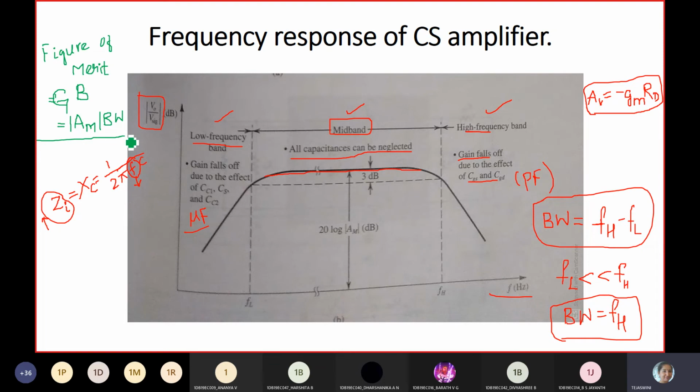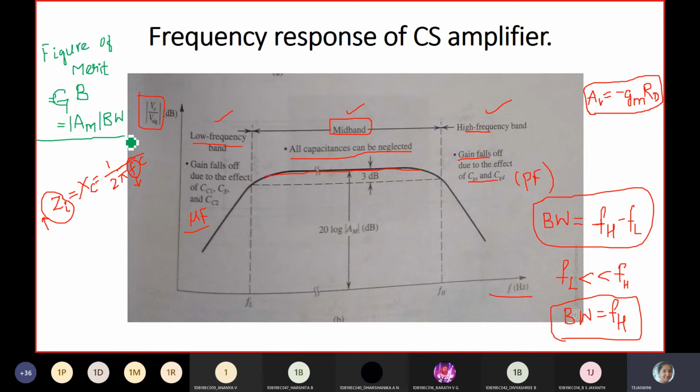Then we come to the figure of merit. This is very important in electronics. It gives you the specification regarding gain, bandwidth, noise, and linearity. The figure of merit, or gain bandwidth product, is the product of mid-band gain and bandwidth. Always the mid-band will be the useful frequency band of an amplifier.